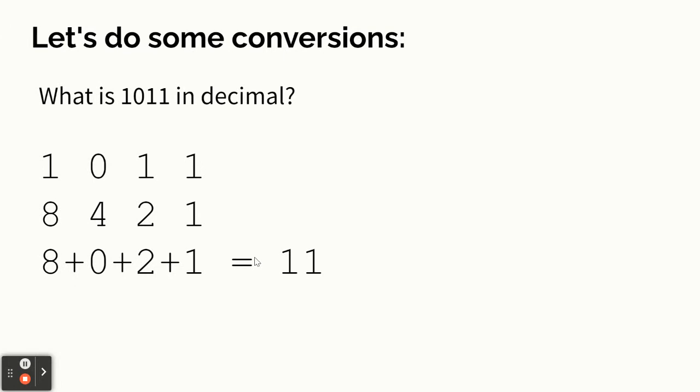Let's do some conversions. What is 1011 in decimal? I wrote out 1011 and I wrote 1, 2, 4, 8. And basically, this is how I do it on paper anyway, or in my head. There's a 1 eight plus 1 two plus a 1 one. So I have 8 plus 0 plus 2 plus 1 equals 11. Anyone have a question about this?